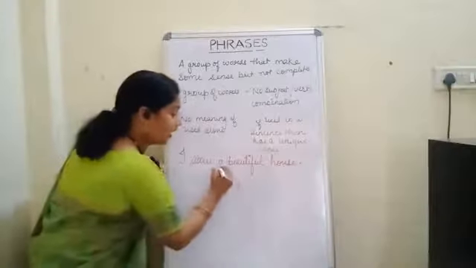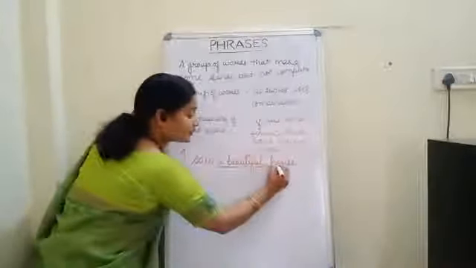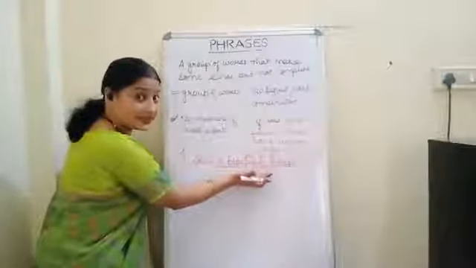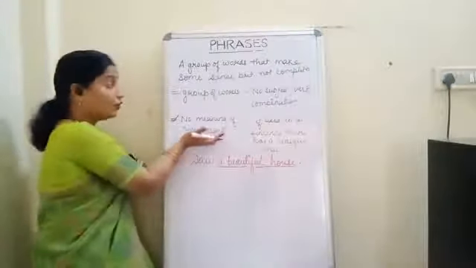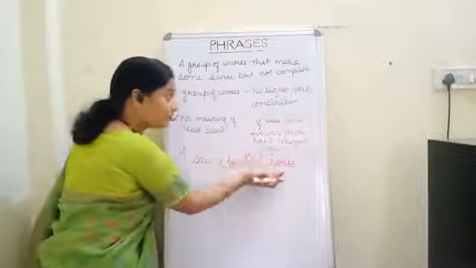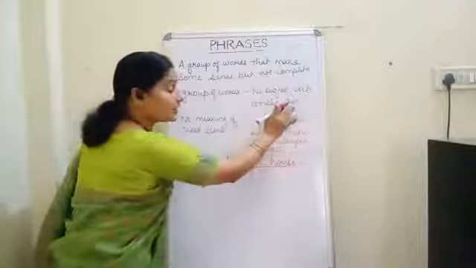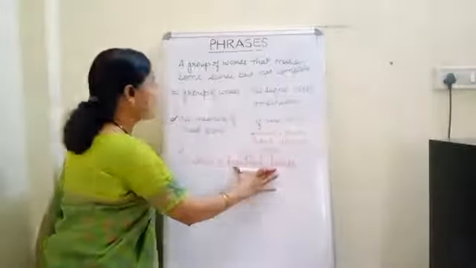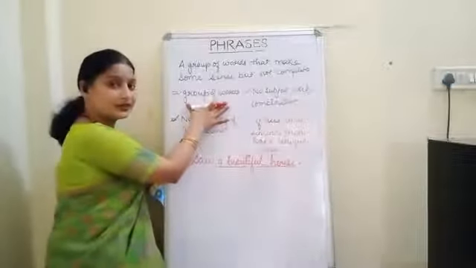A beautiful house was not making any sense when used alone. It has no subject in combination, and it is a group of words.